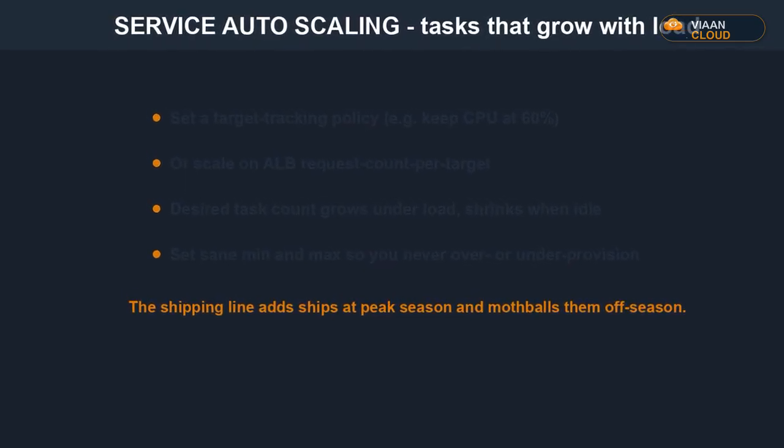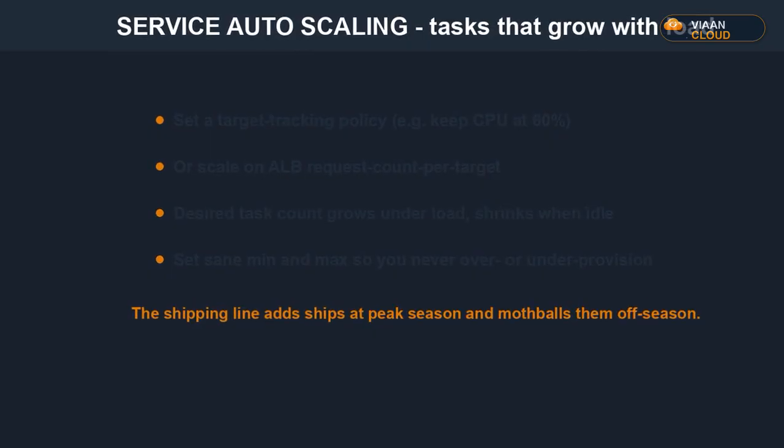There are other modes for other needs. Step scaling reacts in big jumps to sudden spikes. Scheduled scaling pre-warms before a known 9 a.m. rush, because reactive scaling reacts a little too late for a predictable wave. And you can scale to 0 for a non-production app, so it costs nothing while idle.